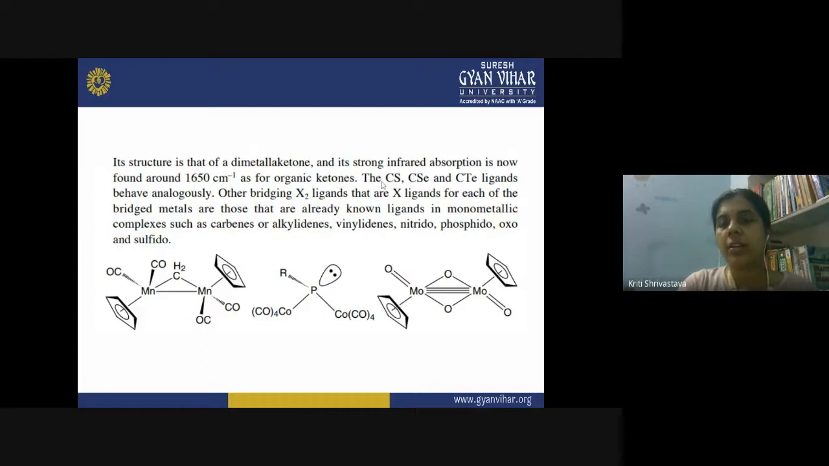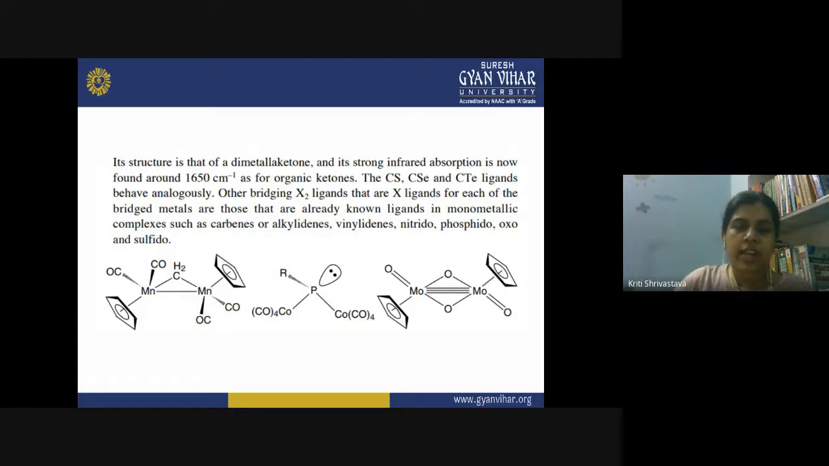Like the carbon sulfide, carbon selenium, and carbon tellurium ligands, they behave analogously. And we have other bridging X2 ligands, the X ligand for each of the bridged metals, that are already known, like in the case of the monometallic complexes that we have already studied: carbenes, alkylidynes, vinylidenes, nitrido, phosphido, oxo, and sulfido.